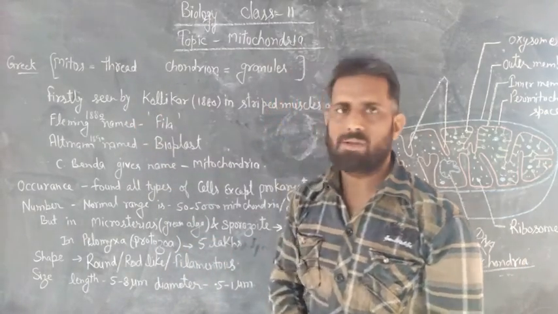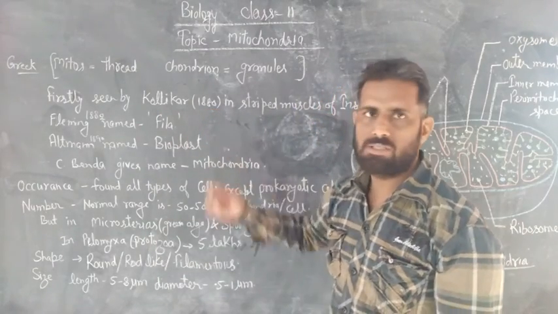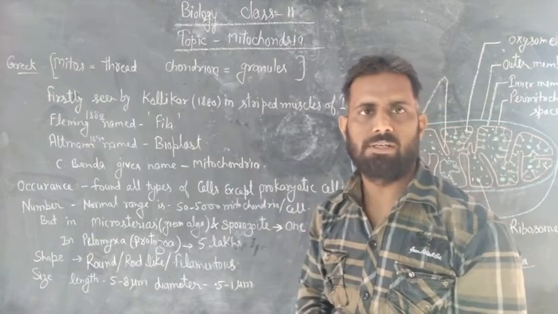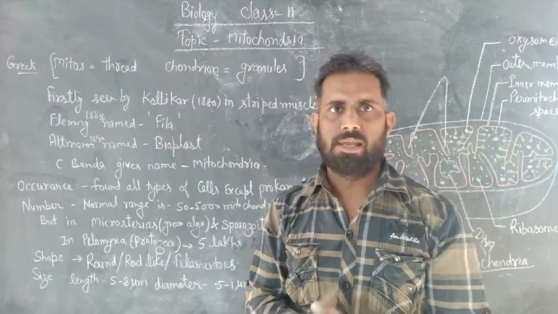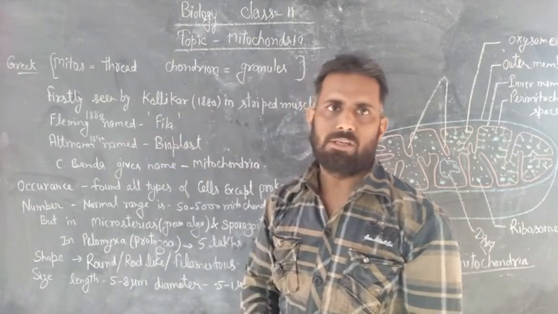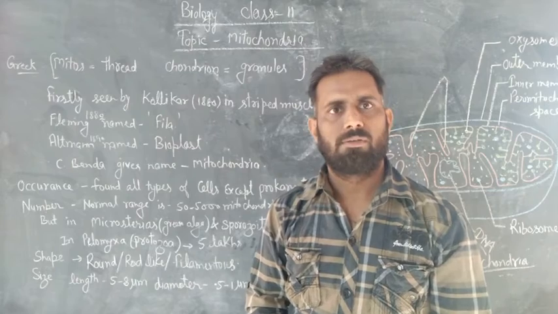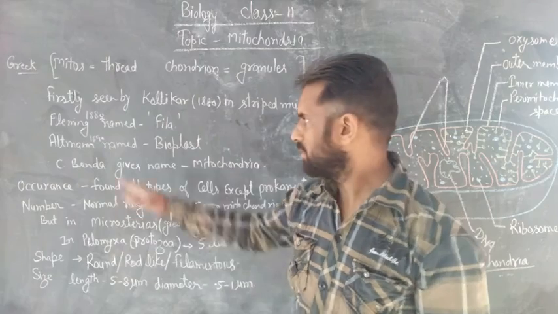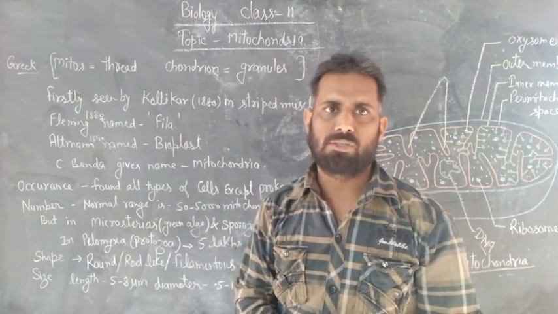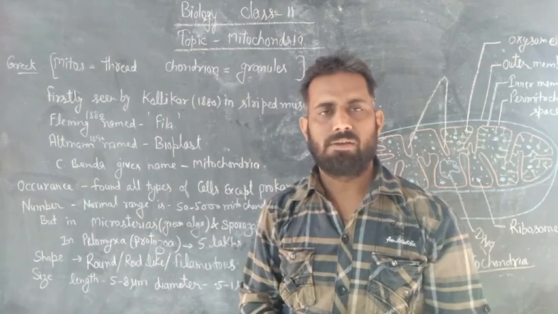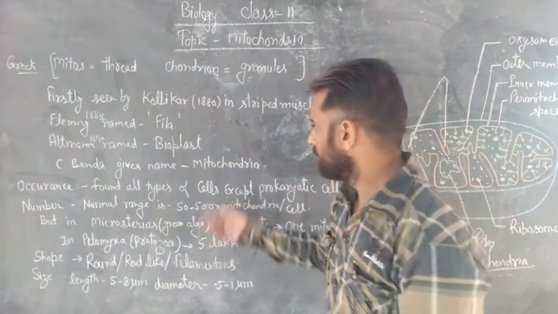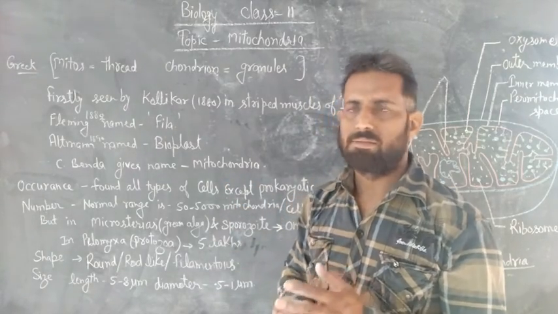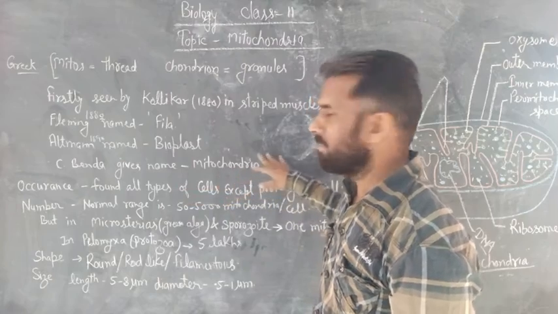Mitochondria were first seen by Kolliker in 1880 in the striped muscles of insects. Fleming in 1880 named it phyla, and Altman in 1890 named it bioplast, and C. Benda gave the present name, mitochondria.